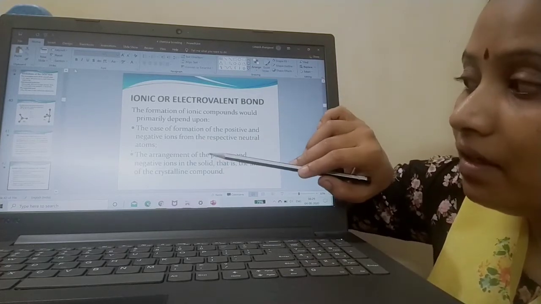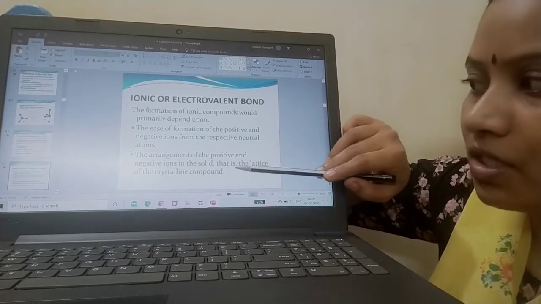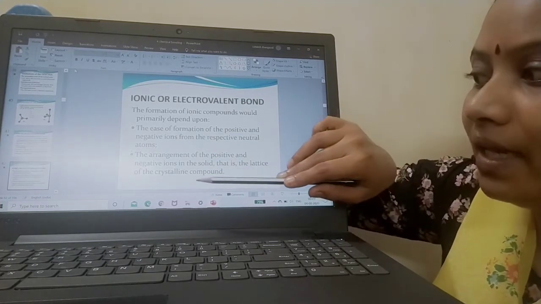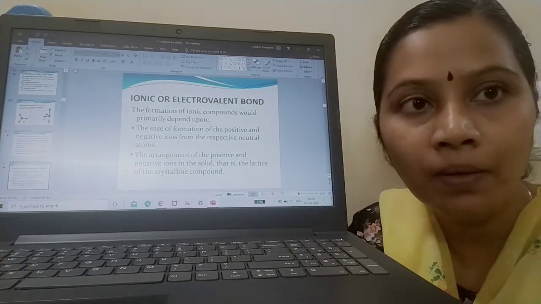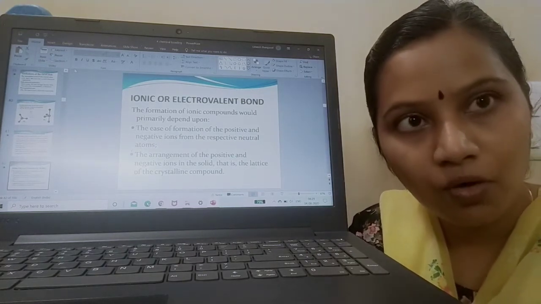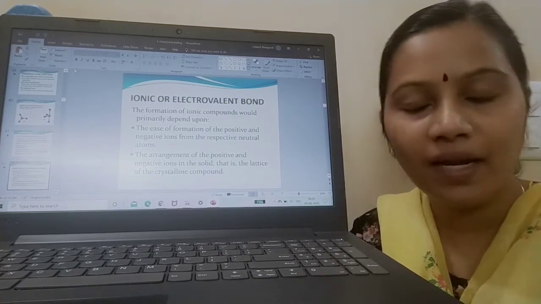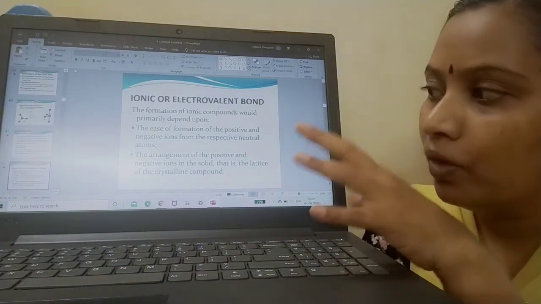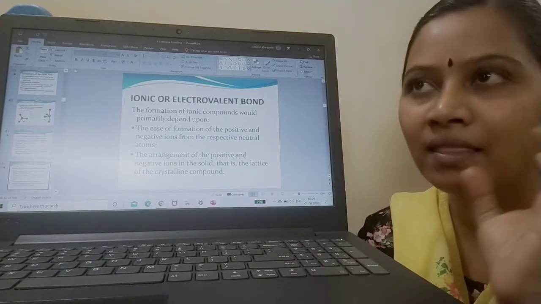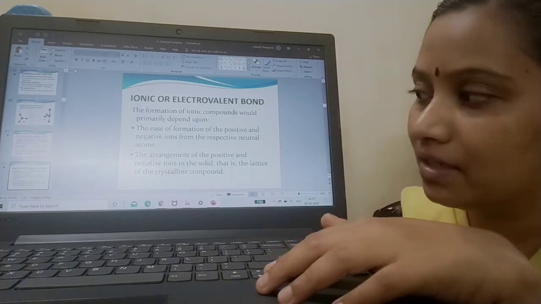And when the arrangement of positive ions and negative ions in the solid will be such that you will be getting a crystalline compound. So what are the two criteria for the formation of ionic bond? It should be formed in an ionic compound. If it is an ionic compound, obviously you should have a positive ion and a negative ion. And what is the third case? When they come together, the positive and negative ions will be arranged in such a way that you will be getting a crystalline compound.